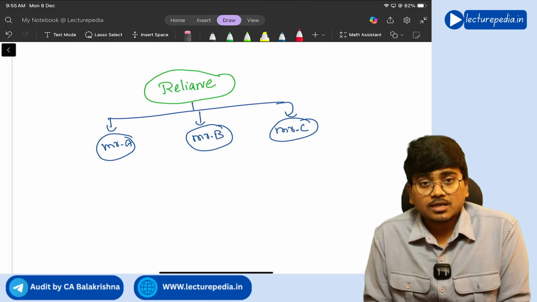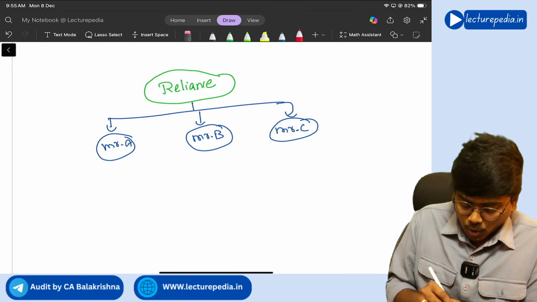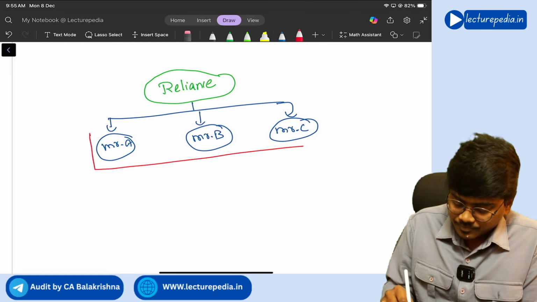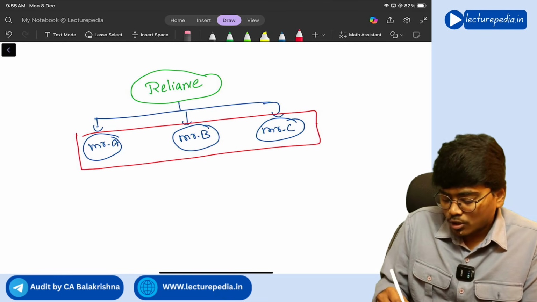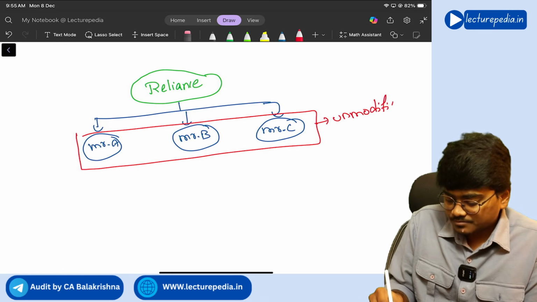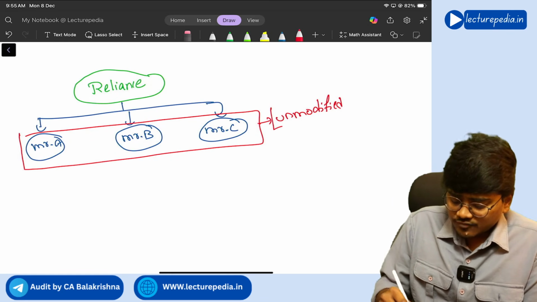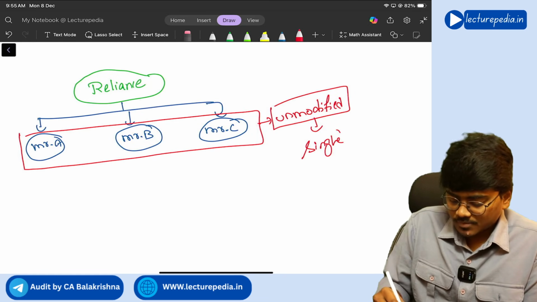Tell me. It depends. If all the joint auditors have arrived at the same opinion, wanting to give an unmodified opinion, then all of them will give a single audit report, right?